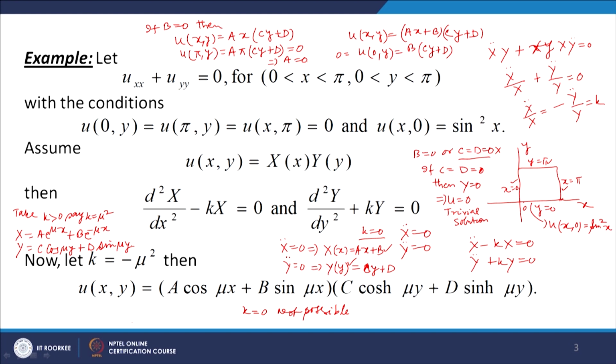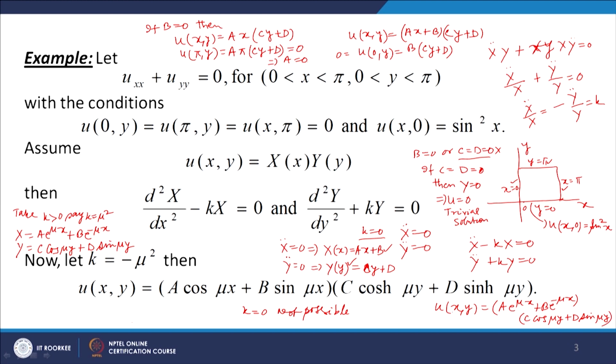Okay, what we will get? So u(x,y) will be equal to X(x) into Y(y). So A e to the power mu x plus B e to the power minus mu x into C cos mu y plus D sin mu y. Okay.